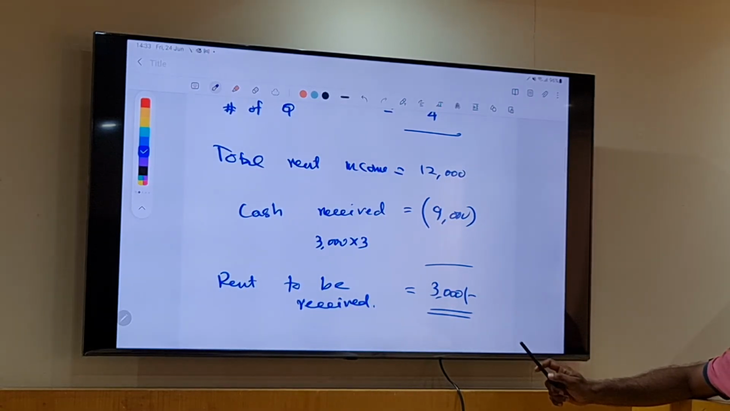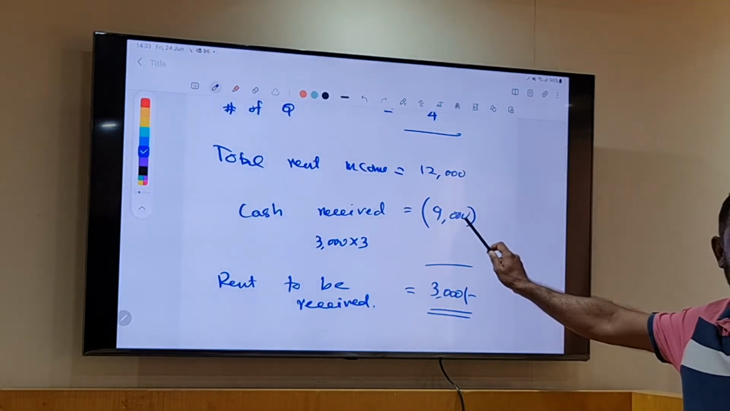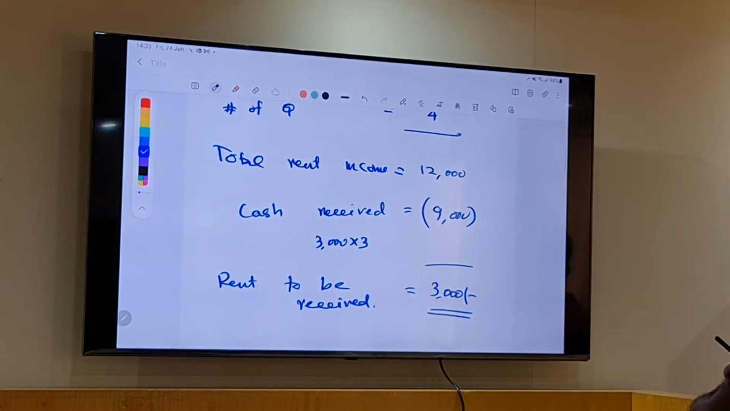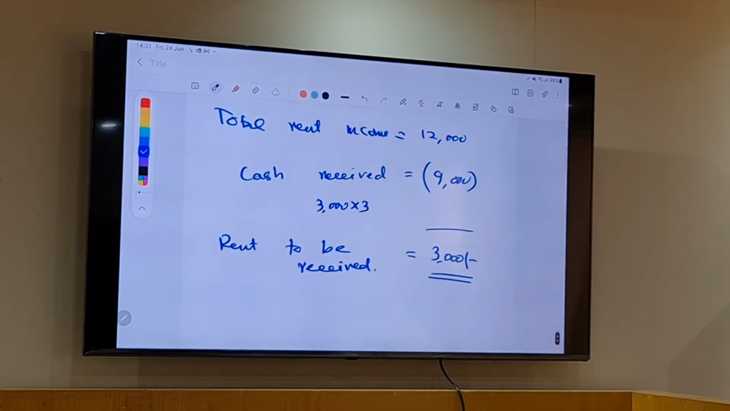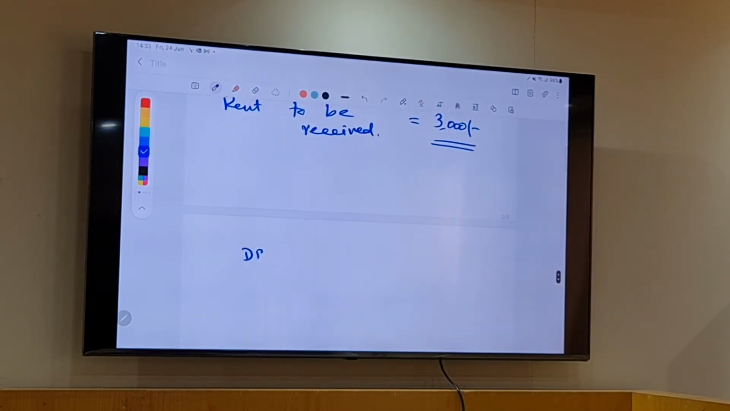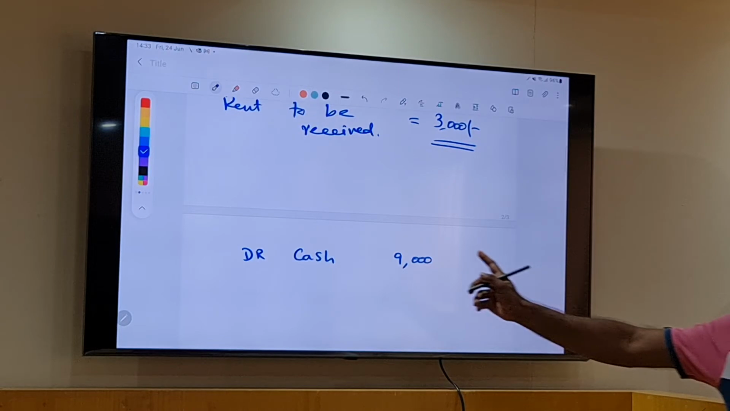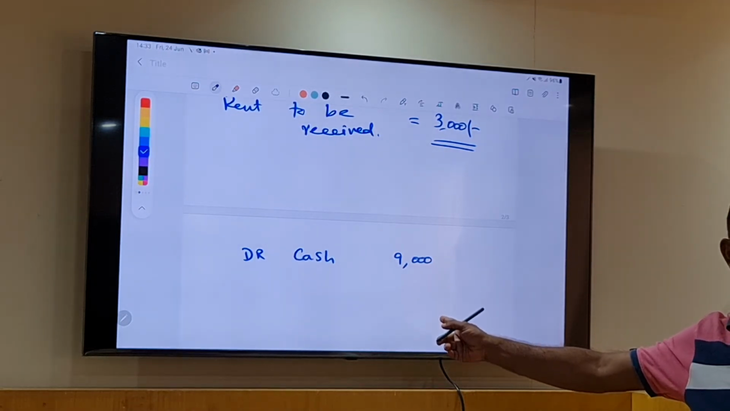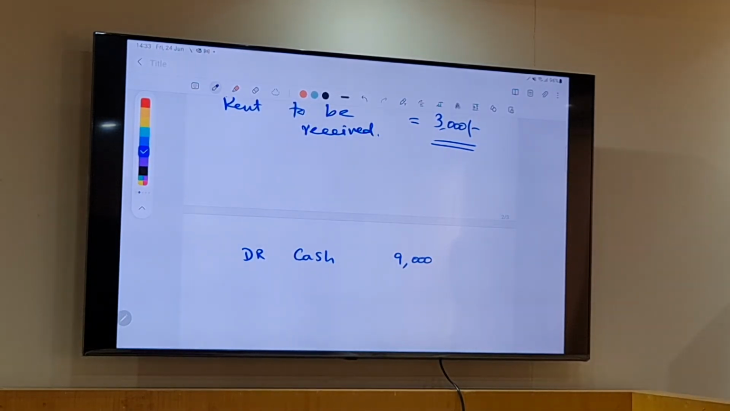Correct? Now we need to think about the double entries. The first double entry must be for this. Do I receive cash or pay cash? I receive cash. So the double entry should be, I should debit cash. How much? 9,000. For what reason am I receiving this 9,000? Rent revenue or rent income. So I should credit rent income 9,000. Is that clear now?